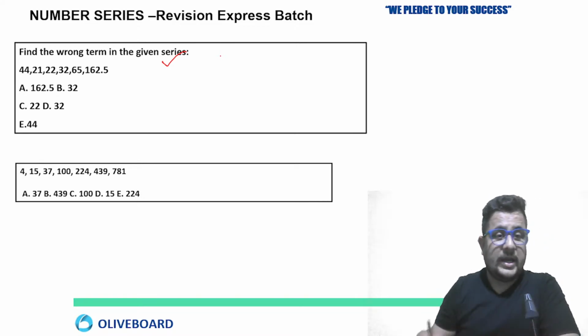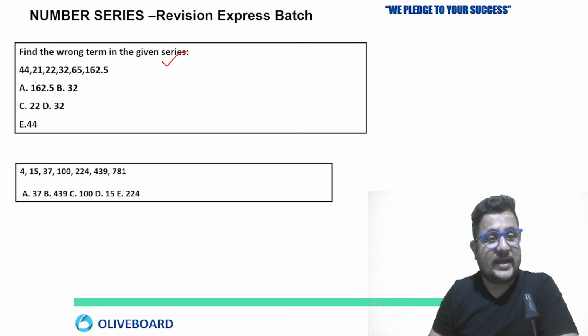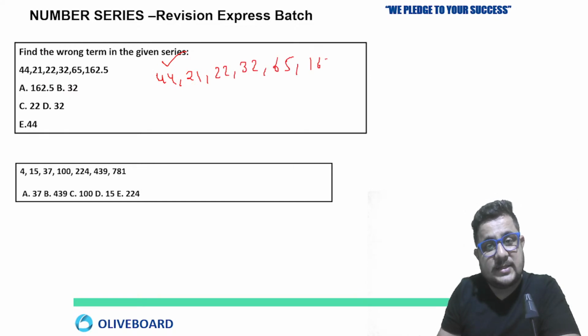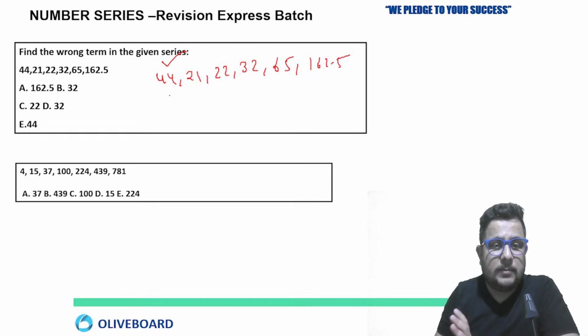Okay. So anyone who got the answer of this question? Okay, now look out. Time is over. Okay. 44, 21, 22, 32, 65, 162.5. Okay, these are the numbers given in the series.